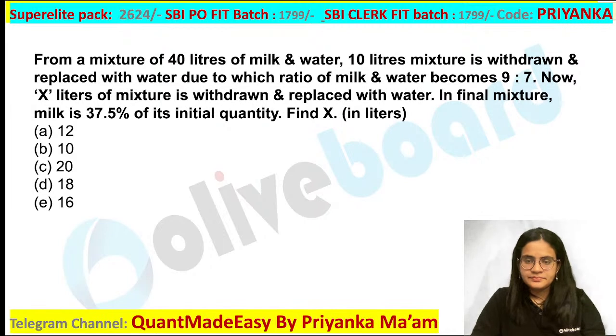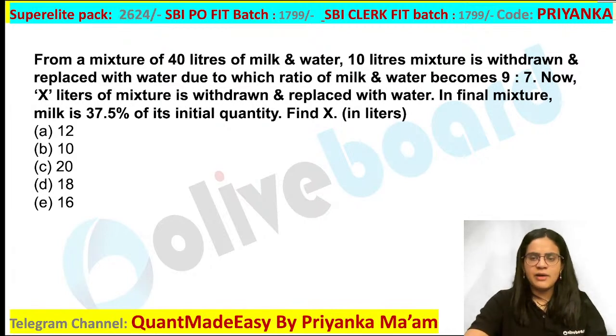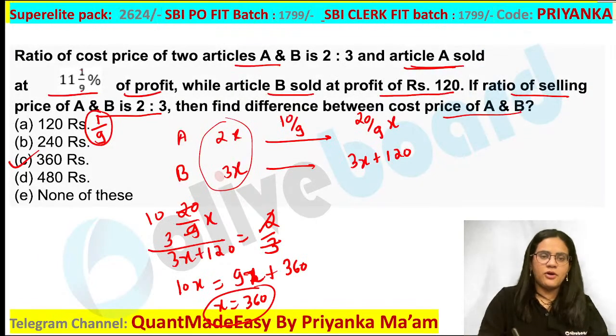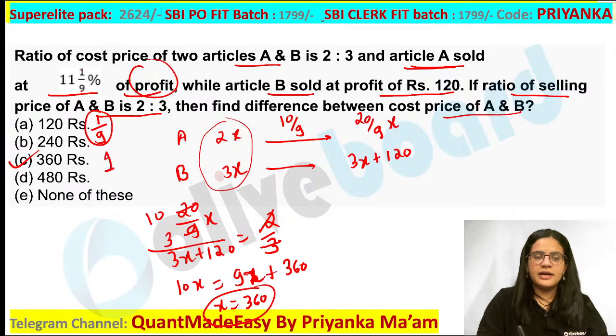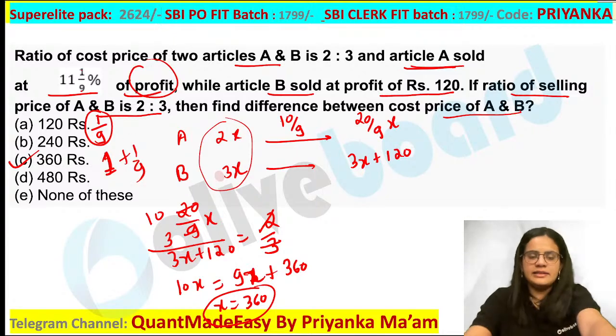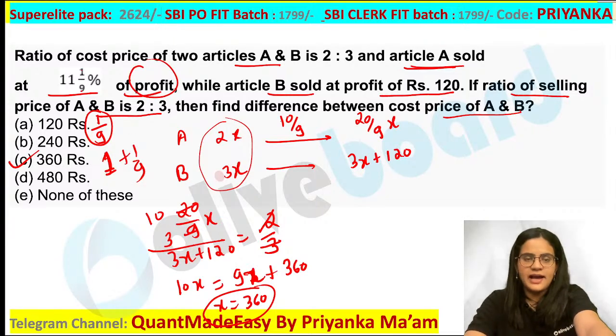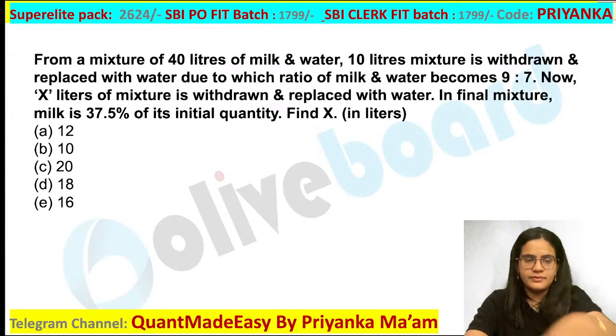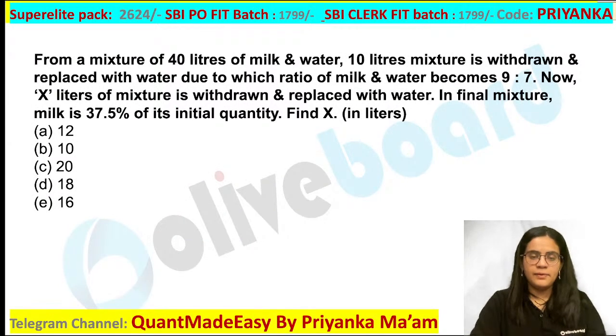Let me see. Sandeep is asking, ma'am, how 10/9? So Sandeep, they have given you here a profit of 1/9. So the original value is always 100%, or in terms of fraction it is 1. So 1 plus 1/9, that is nothing but 10/9. That is why I have written it as 10/9. Are you getting it, Sandeep? Is it clear? Okay. So can you try the next question that is present on your screen?